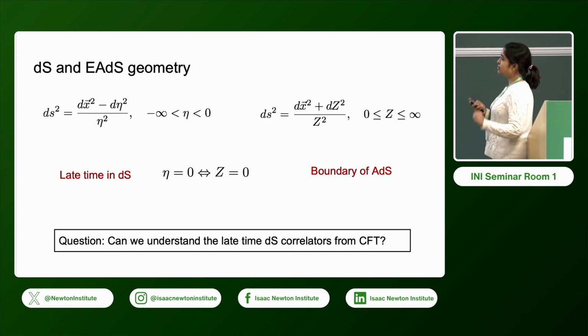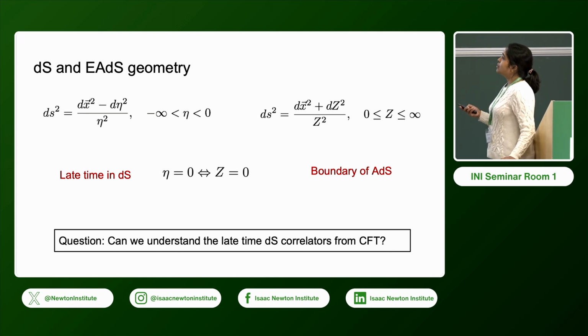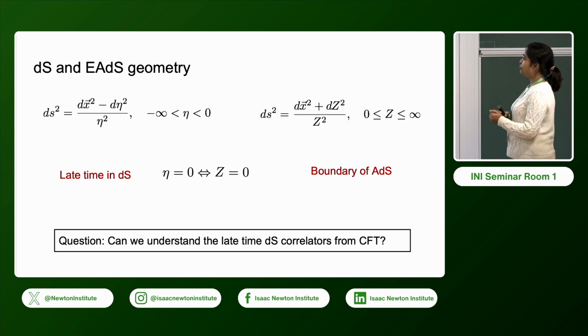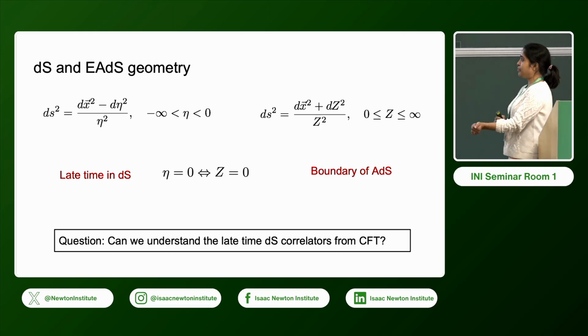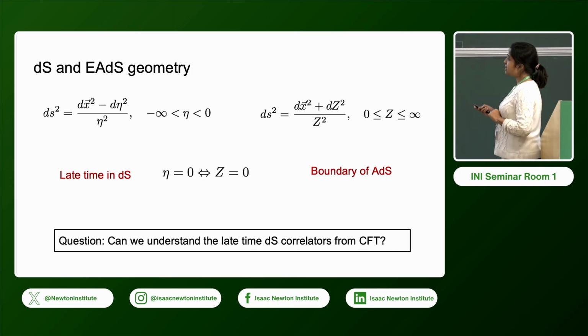So the question that we are interested in is that eta going to 0 is like the late time of the de Sitter geometry, and Z going to 0 is the boundary of AdS where the CFT lives. So the question is if we can have information about the late time correlators in de Sitter from the CFT.